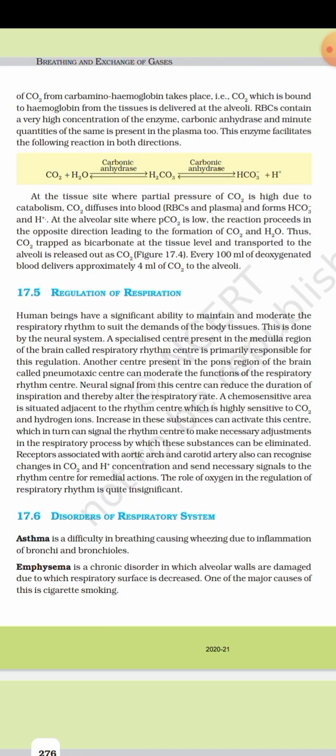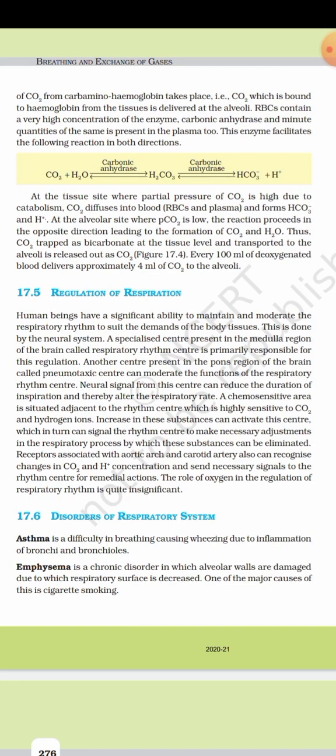A chemosensitive area is situated adjacent to the rhythm center, which is highly sensitive to CO2 and hydrogen ions. Increases in these substances can activate this center, which in turn can signal the rhythm center to make necessary adjustments in the respiratory process by which these substances can be eliminated. Receptors associated with the aortic arch and carotid artery also can recognize changes in the CO2 and H plus concentration and send necessary signals to the rhythm center for remedial actions. The role of oxygen in regulation of respiratory rhythm is quite insignificant.